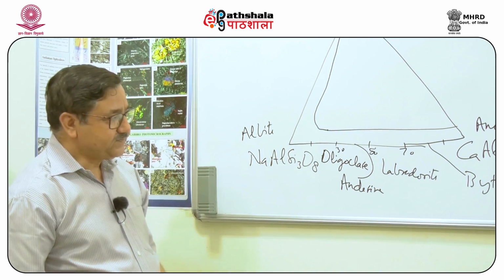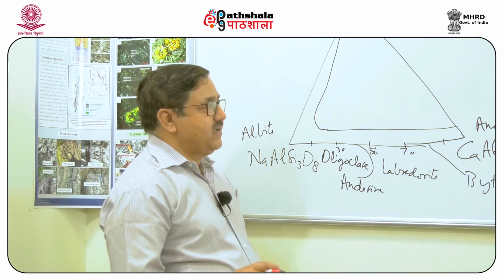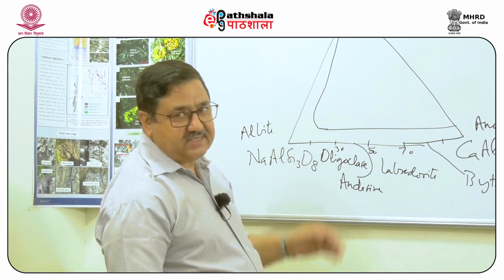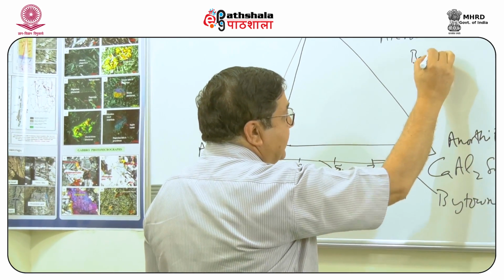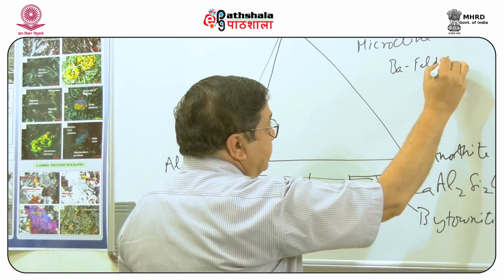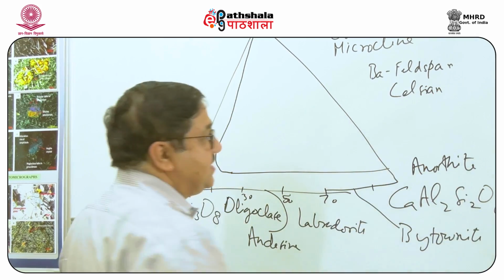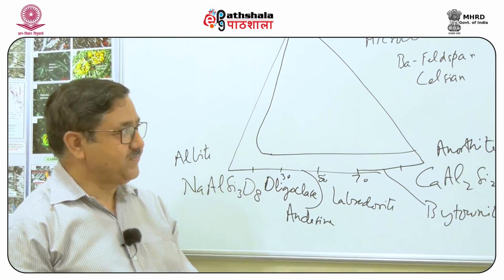Besides this, in some of the alkali feldspars there is a significant component of barium, and if that is present then that is known as the barium feldspar, which is known as celsian. These are the major varieties of feldspars.